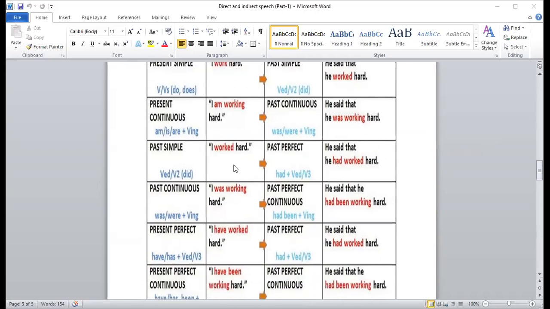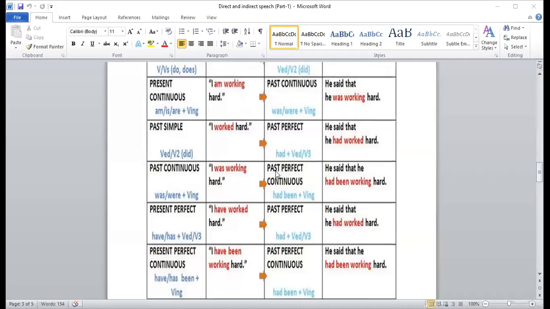Simple past. Again, I am not focusing more on past simple and on telling the names of these. Let's come to example. I worked hard. Worked is second form of verb. Second form is changed into had plus third form, and we have changed it into he said that he had worked hard.